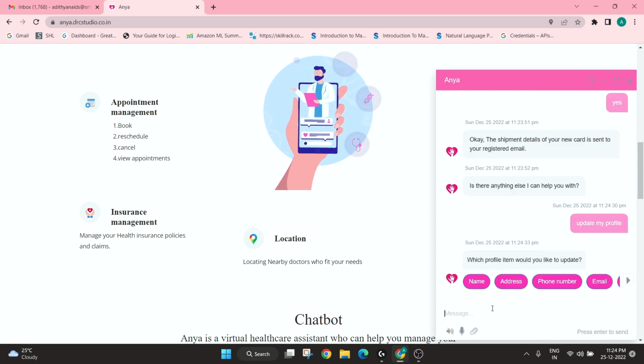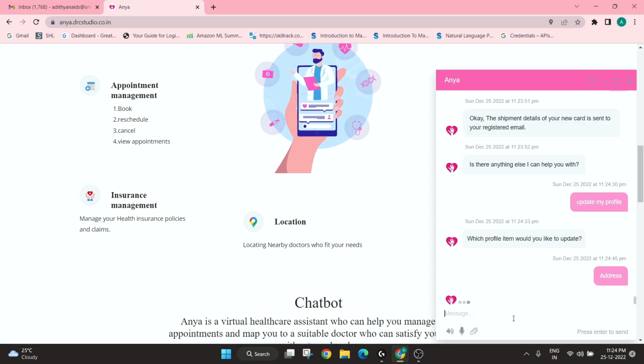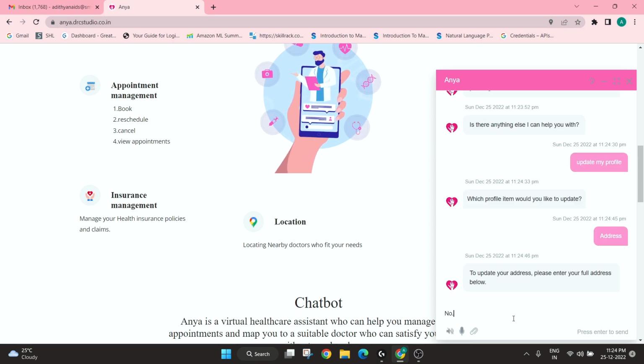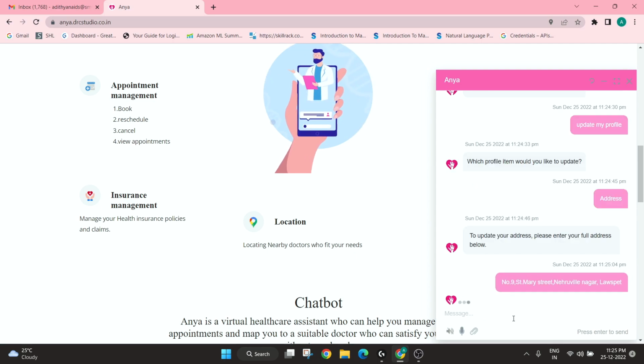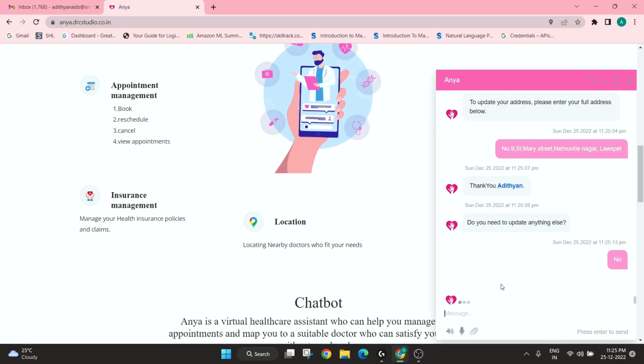So it's asking what would I like to update. So it says name, address, phone number, email, etc. So I'm just going to update my address here. So I don't need to update anything else. So I'm just going to give no.